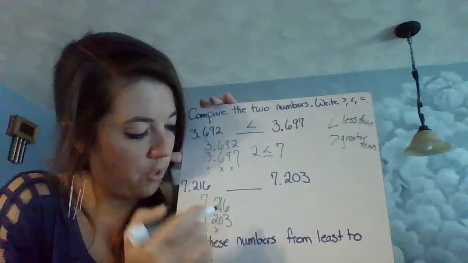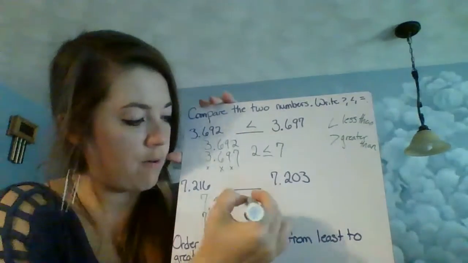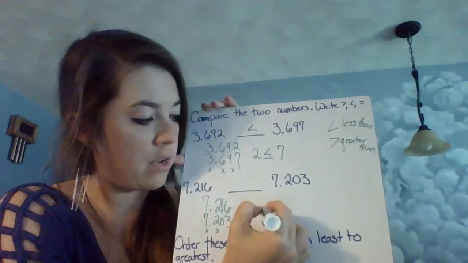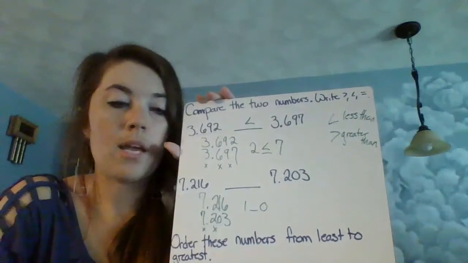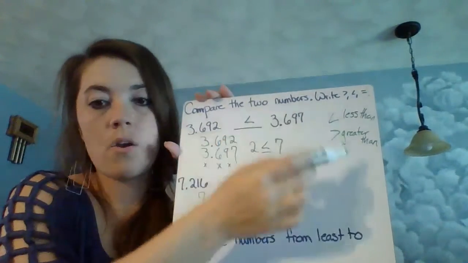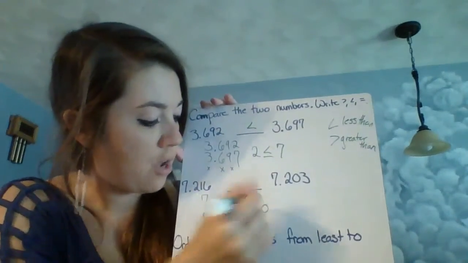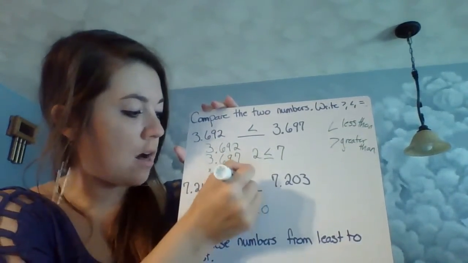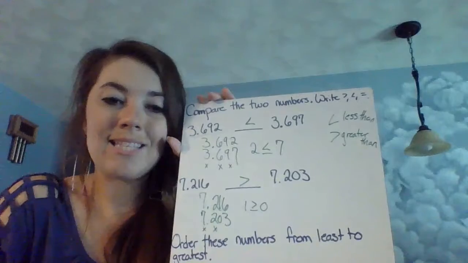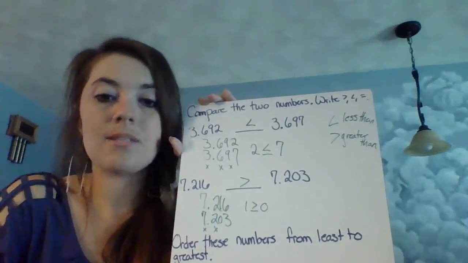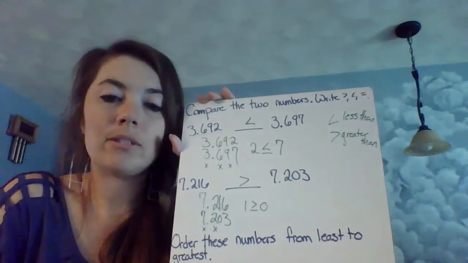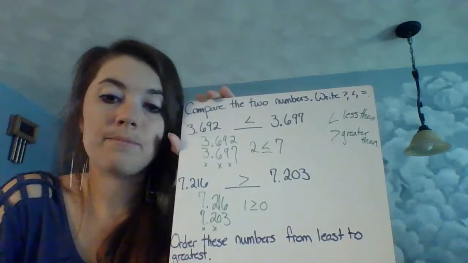Once again, doesn't help. Then we have 1 and 0. So here's where our difference is. So 1 compared to 0. Is 1 less than or greater than 0? It's greater than, which means our 7 and 216 thousandths is greater than our 7 and 203 thousandths.